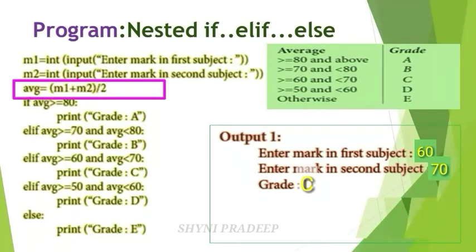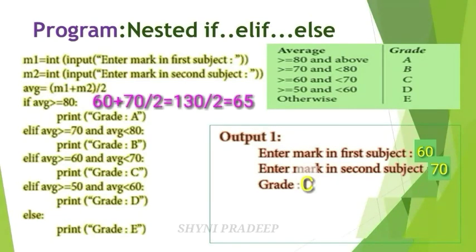m1 subject mark is 60 and m2 is 70. So you have to add these 2 marks. 60 plus 70 divided by 2. Total number of subjects is 2, so you have to divide by 2. Then add 60 plus 70, 130 divided by 2. So your average mark is 65.